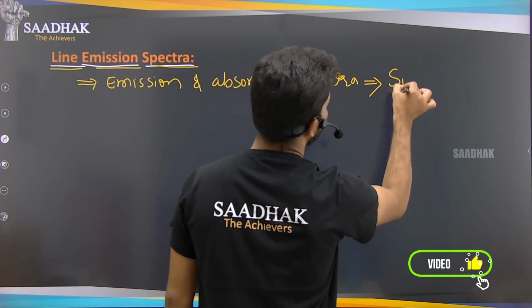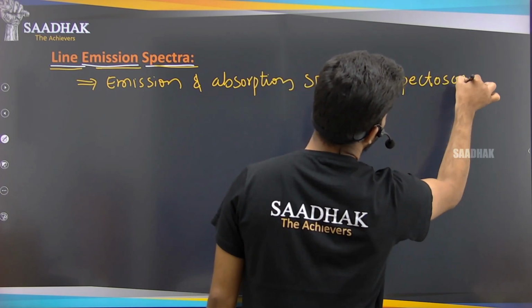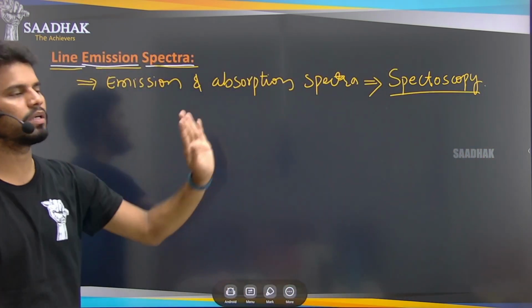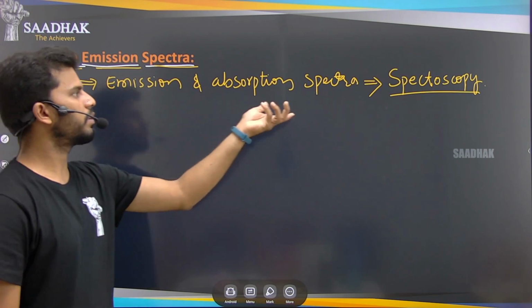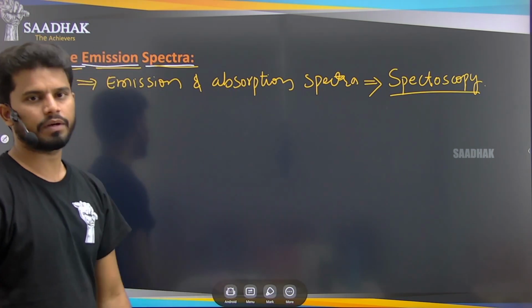What is that? Spectroscopy. So this is nothing but the study of the spectrum, that is the spectroscopy. So this spectroscopy has the emission spectra and the absorption spectra, right?